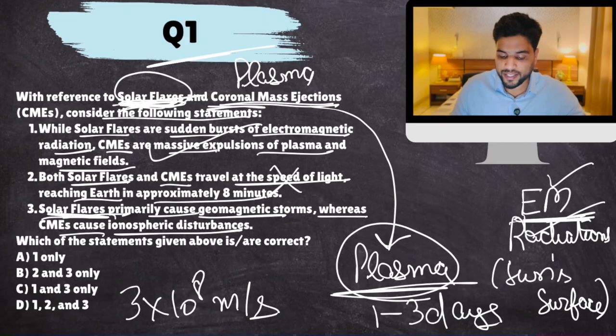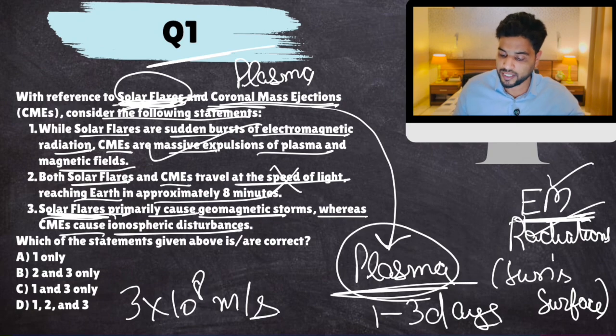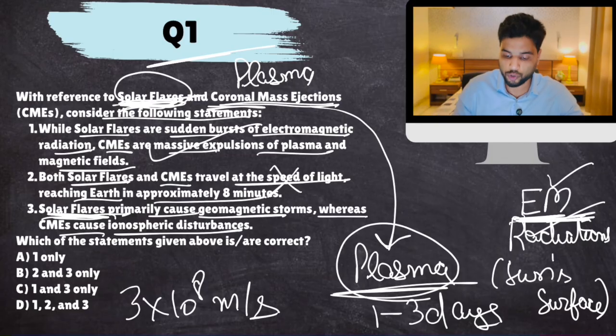Now, these electromagnetic radiations from solar flares disturb the ionosphere, one of the uppermost layers of Earth's atmosphere, which contains various charged particles. In this layer of Earth's atmosphere, many satellites are also traveling, so it disturbs satellites as well.